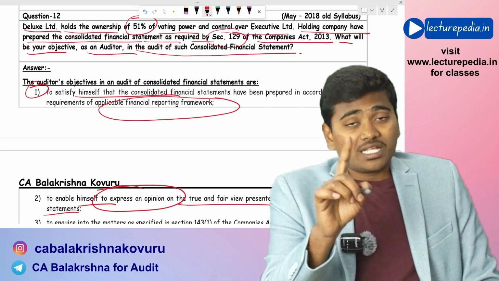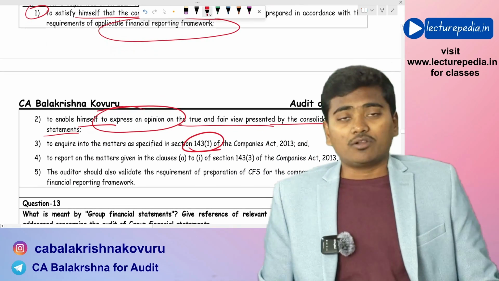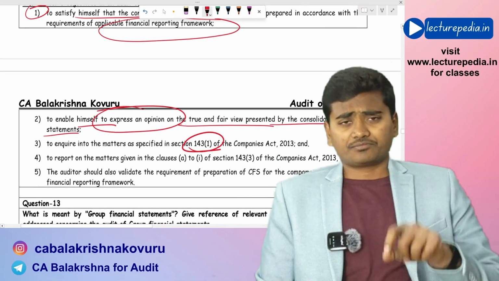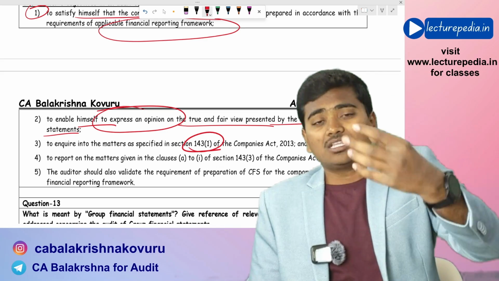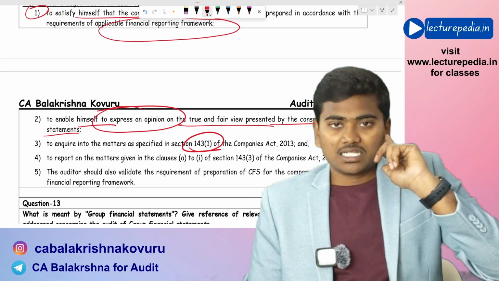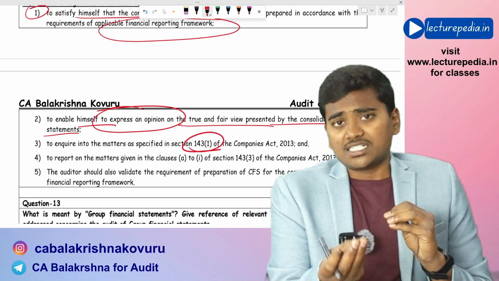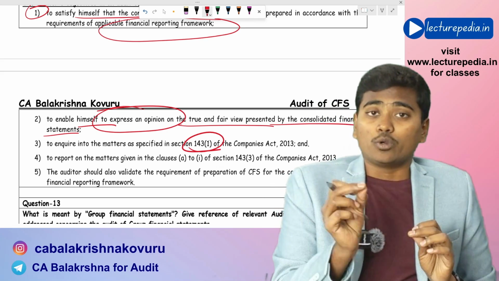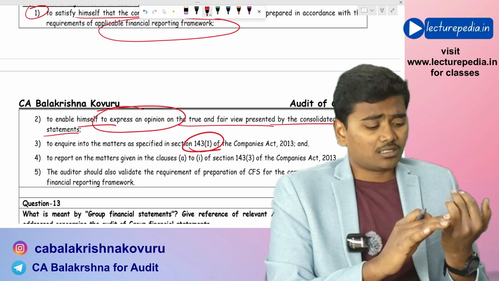needs to check the compliance with section number 143 subsection 1. If you remember 143 subsection 1 of Companies Act, there will be certain 6 points. You need to report on those points if at all you find any negative remarks with respect to those points. Okay, you need to report on section 143 subsection 1 only if you find any adverse remarks with respect to those aspects.